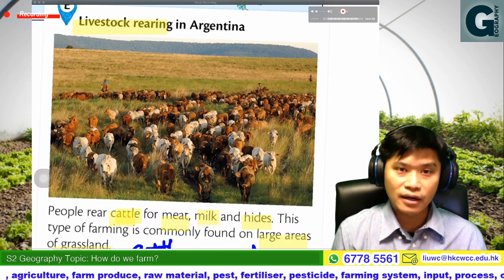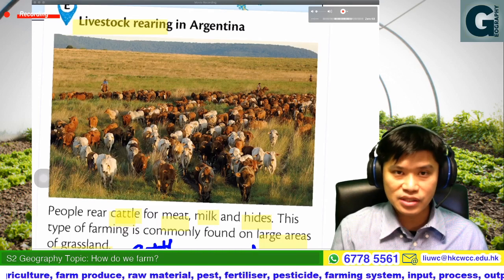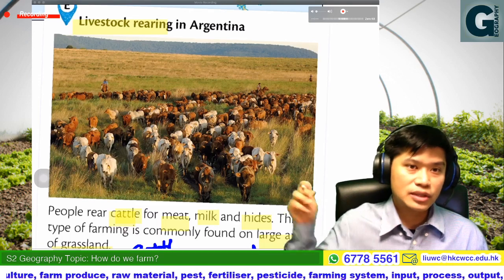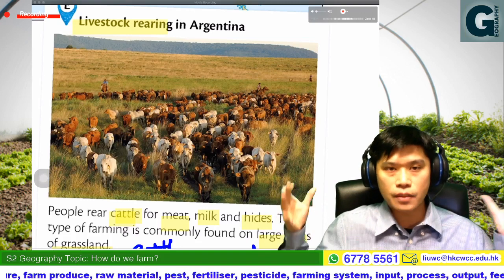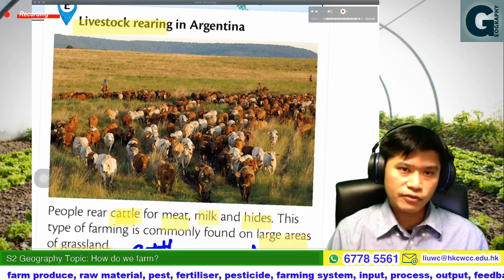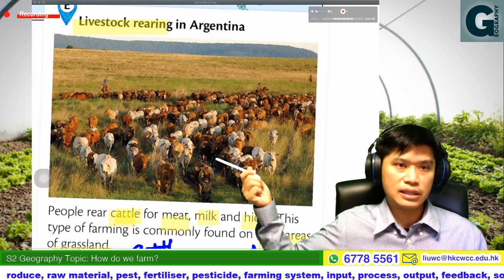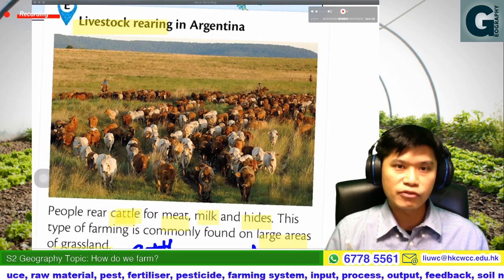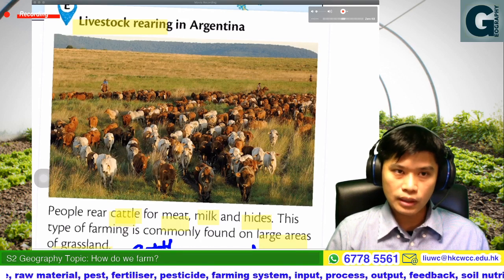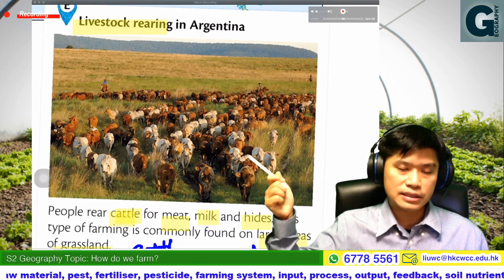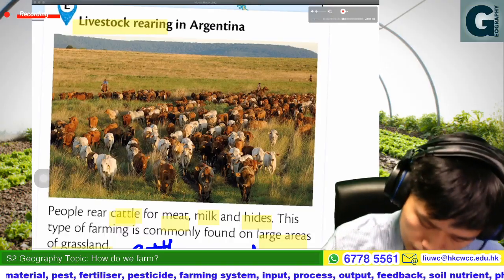But compared to the farm size in the rice cultivation, this one is much larger. So therefore, the input per unit of land in this case would be very low. That's why we may call this extensive farming.